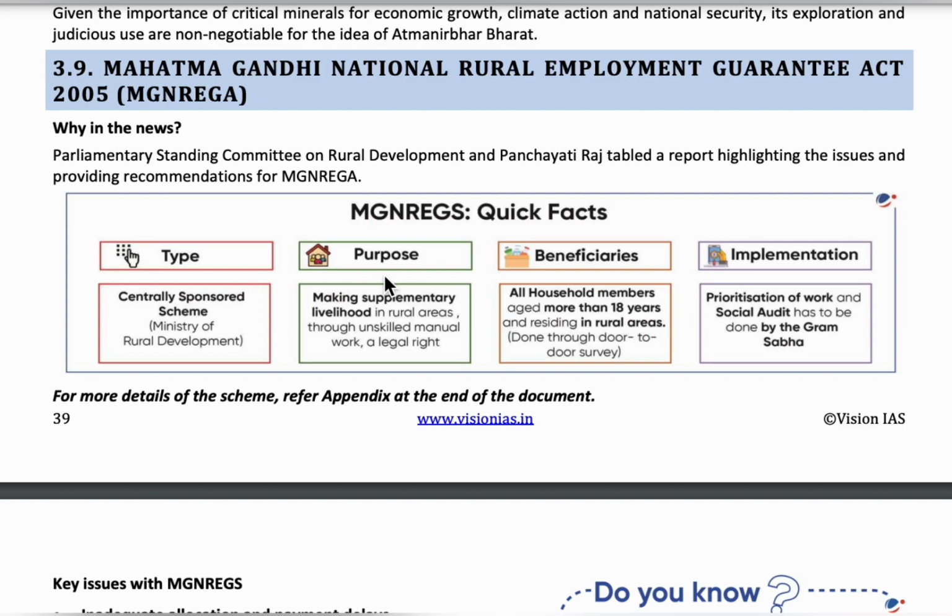One important point to remember here is Article 41. Article 41 provides the right to work. All the household members who are more than 18 years old and residing in rural areas can do work under the MGNREGA scheme.